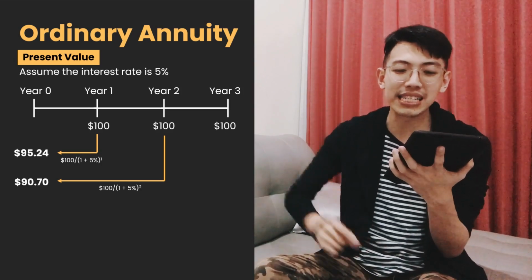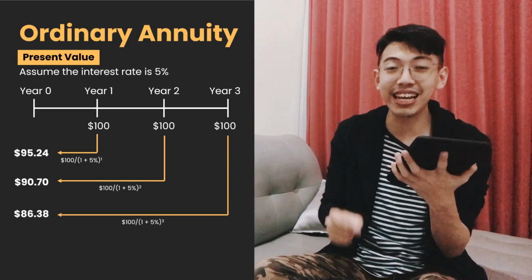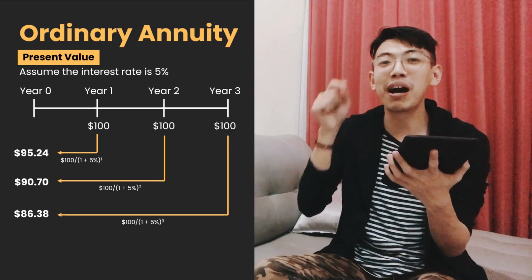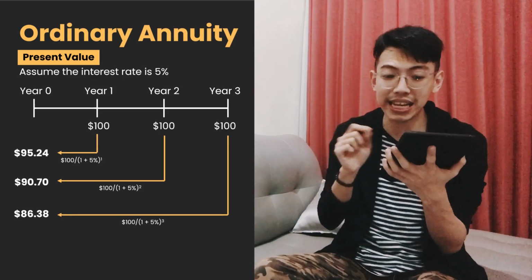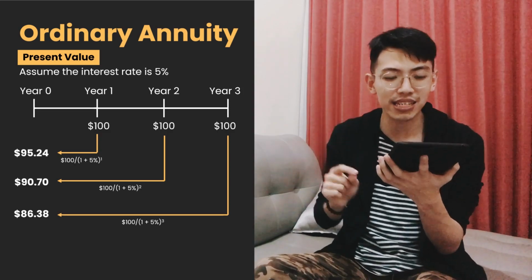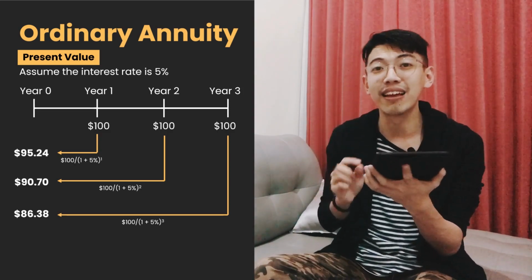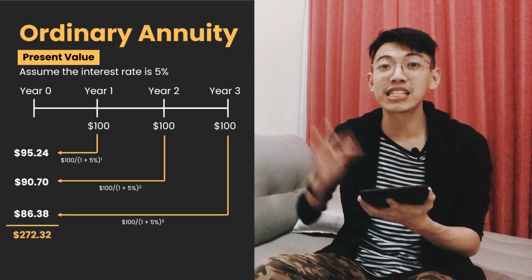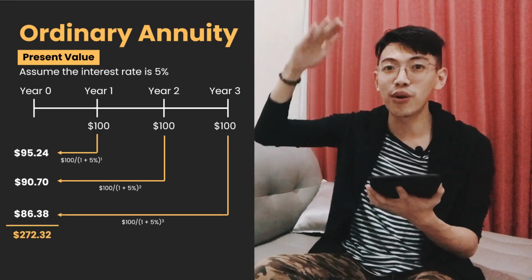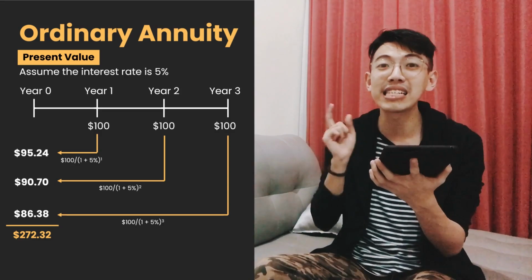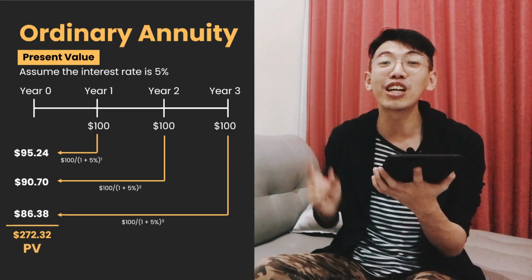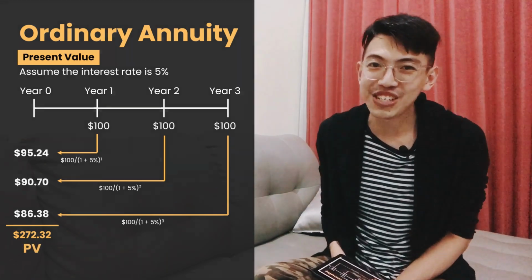And the last one is $100 in year 3, 100 divided by 1 plus 5% to the power of 3. It equals $86.38. So the present value is the sum of present value of year 1, year 2, and also year 3. It equals $272.32. Is it easy, right?